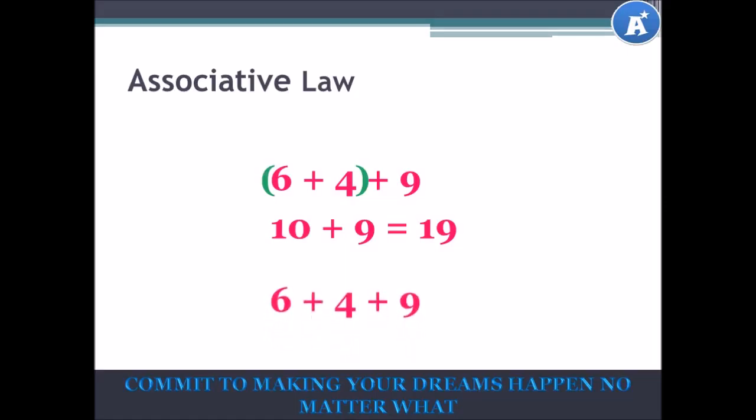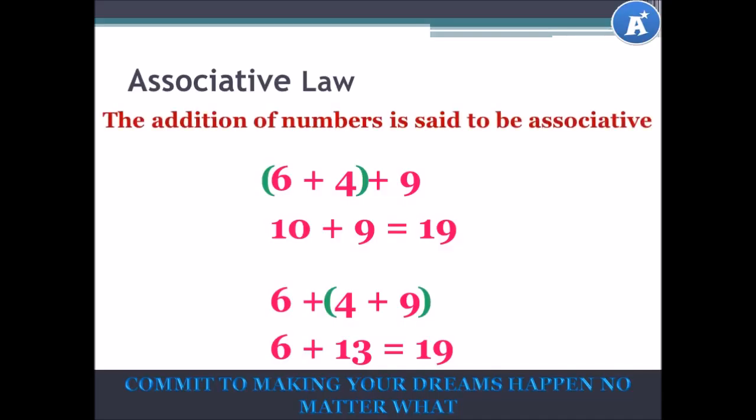Let's try this again. This time, let's group 4 and 9. So we have 6 plus (4 plus 9) in brackets. So 4 plus 9 gives us 13. So 6 plus 13 is equal to 19. Do you see that our answers are the same? I'm sure you did. So therefore, what can we say about addition? Addition of numbers is said to be associative.